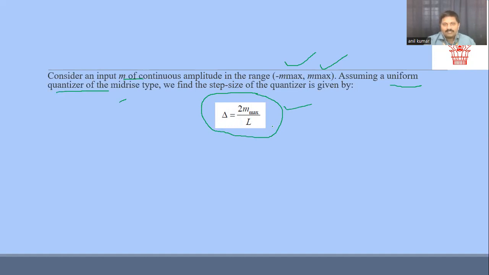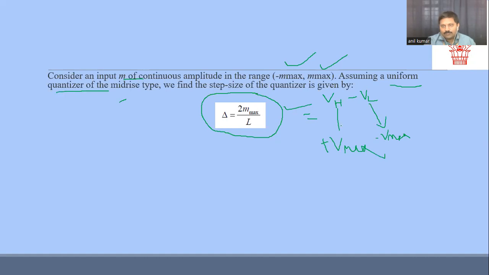In this step size scenario, to give the difference, we are very much familiar with the condition of the higher voltage level minus the lower level, that is VH minus VL. VH is usually plus Vmax and VL is minus Vmax, as we are assuming that the input swings between plus Vmax and minus Vmax.